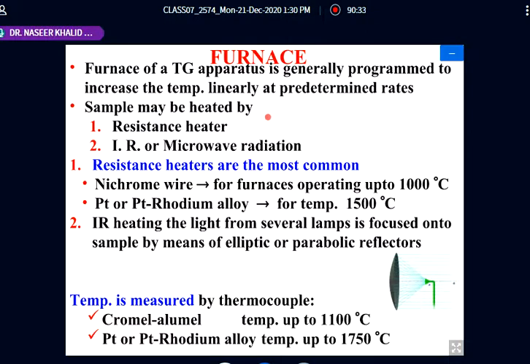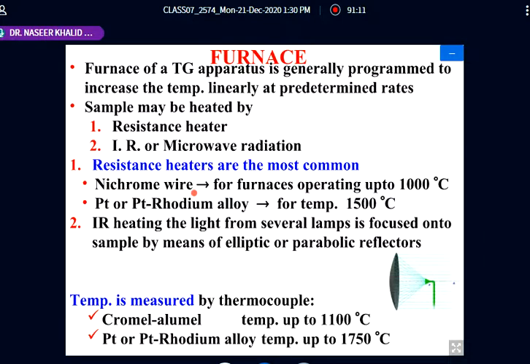Now, the sample may be heated by a resistive heater or by IR or microwave radiation. So either we are using microwave heating or a resistive heater. A resistance heater is the electric heater you may have seen used for domestic purposes. There is a wire wound on a ceramic, with two terminals, positive and negative.